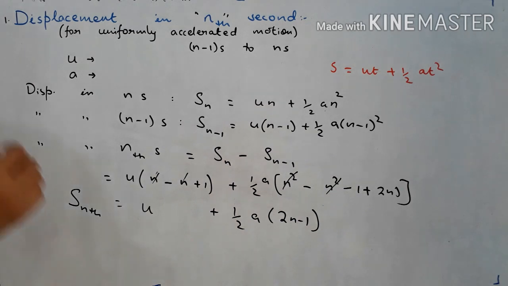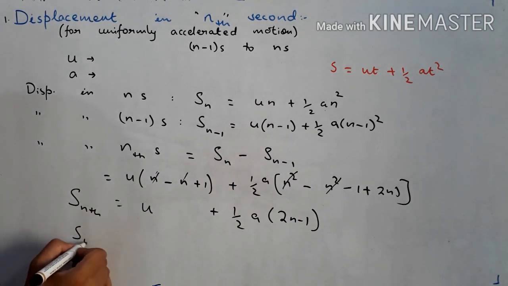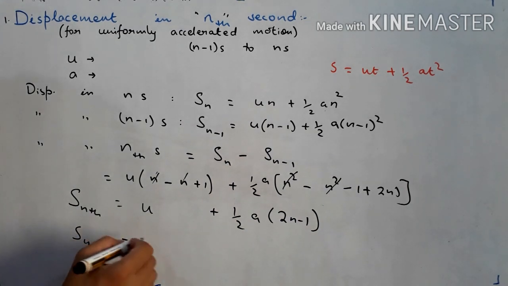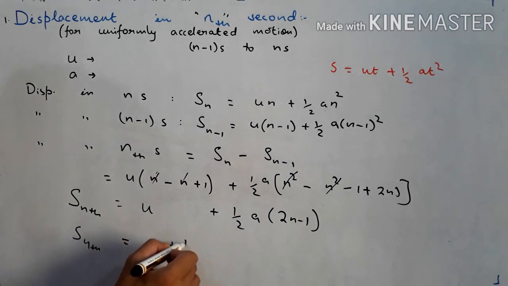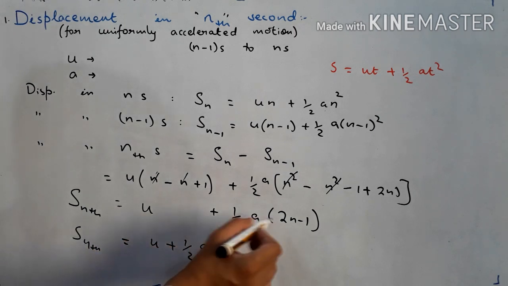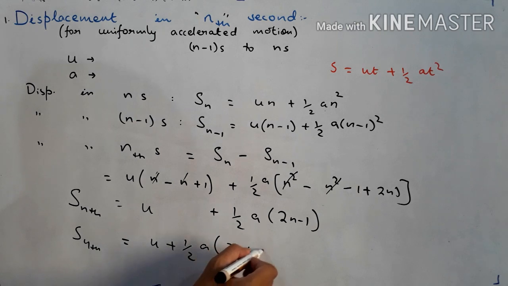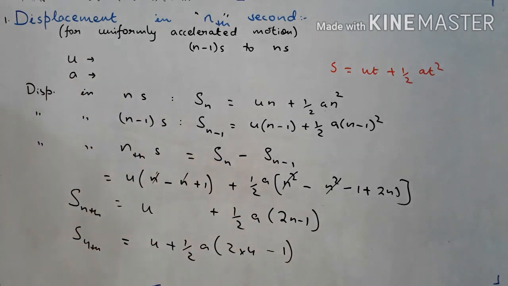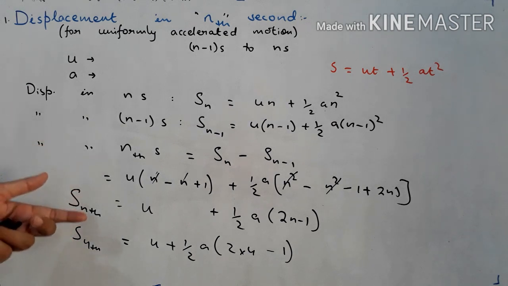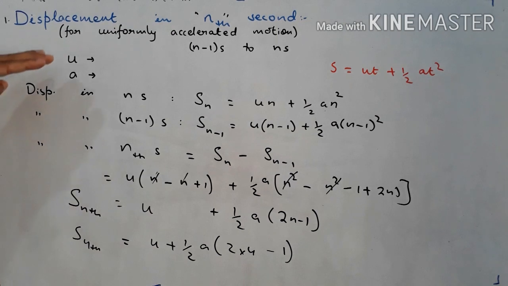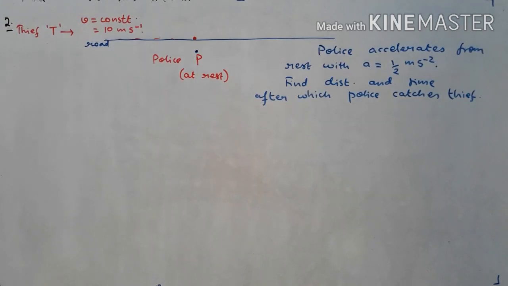For example, if you wish to find displacement in 4th second, then this will be given by the formula u plus half into a into 2 into 4 minus 1. Is it clear? So numerical, in assignment I will be giving you one numerical based on this particular concept. Just you have to put the values. I wanted to discuss the method. So this is the method for finding displacement in nth second. Let's see some more questions. Let's see the next question.